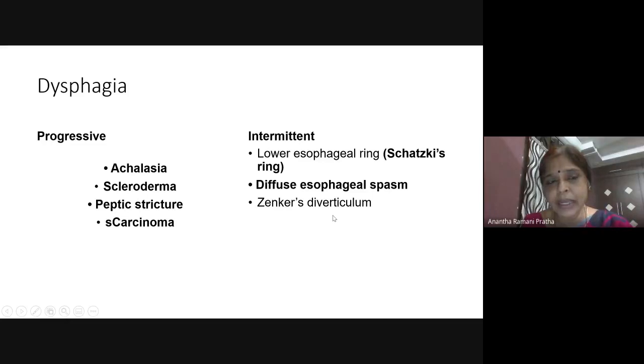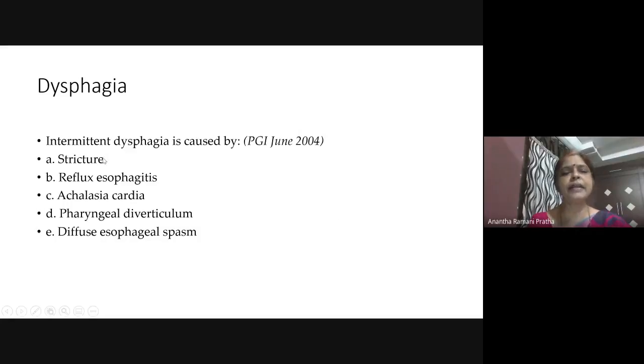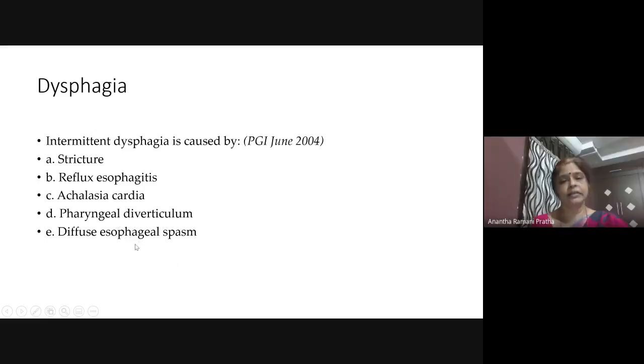Do you agree with this classification, students? So now, intermittent dysphagia is caused by stricture, reflux esophagitis, achalasia cardia, pharyngeal diverticulum, diffuse esophageal spasm. The answers are pharyngeal diverticulum and diffuse esophageal spasm.